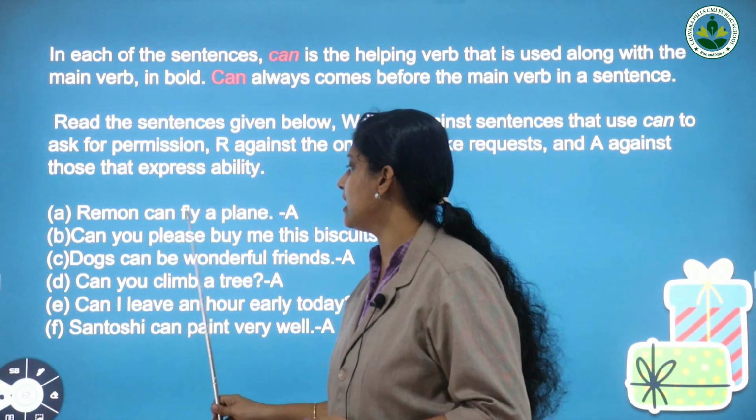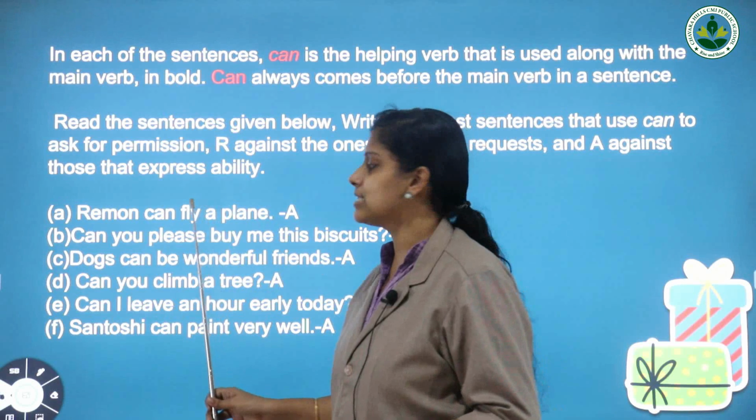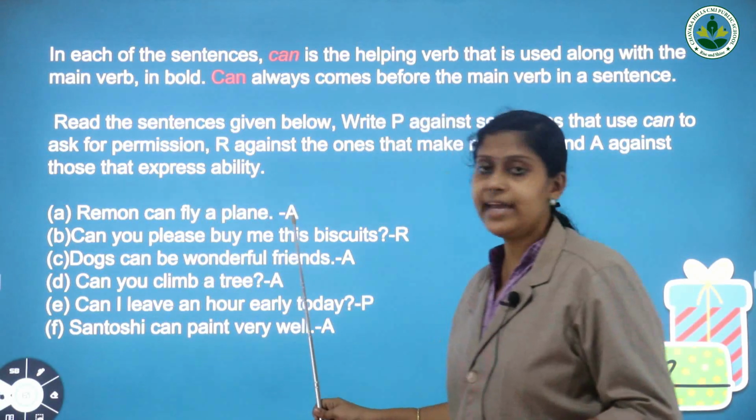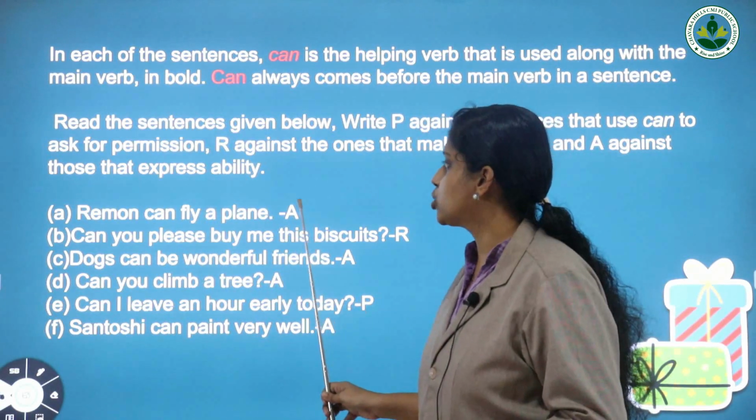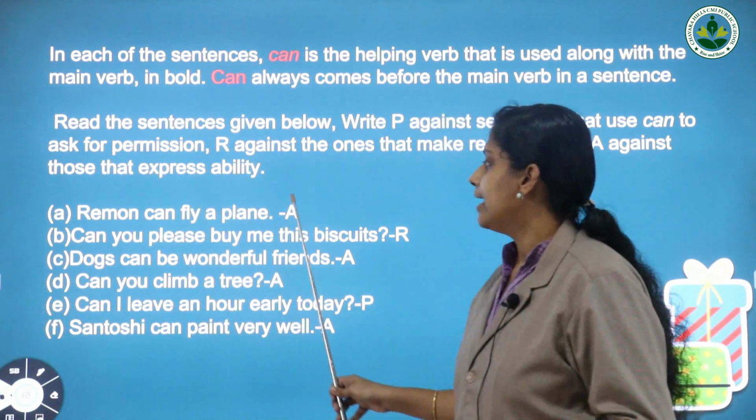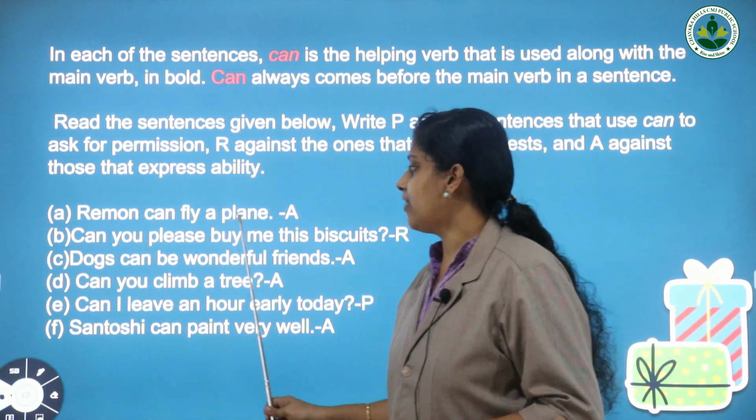Ramon can fly a plane. Yes, it is his ability. So you should write A, letter A, to express the ability. Ramon can fly a plane.